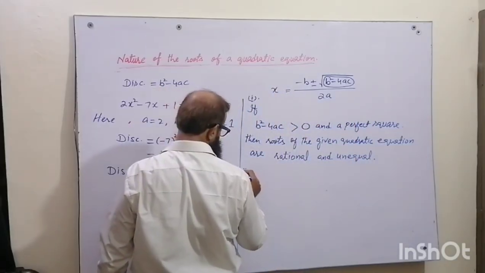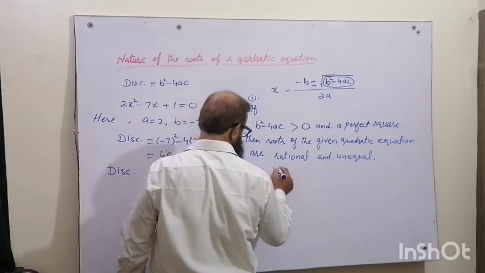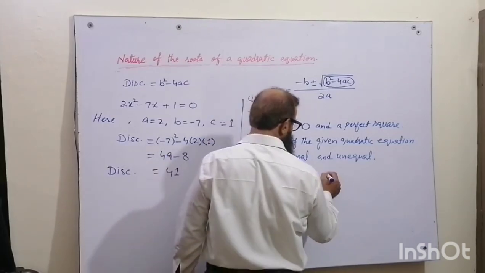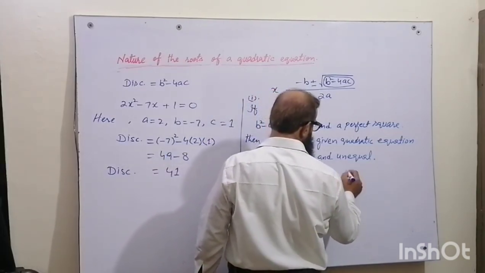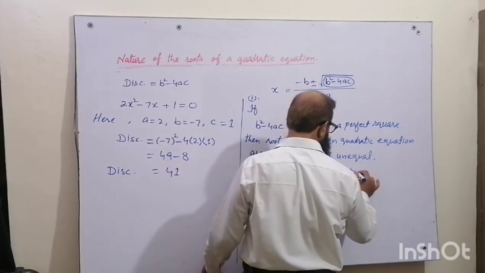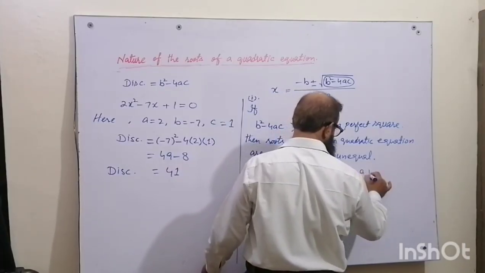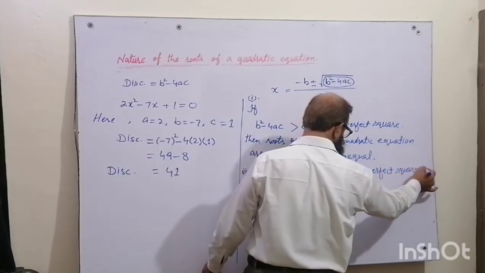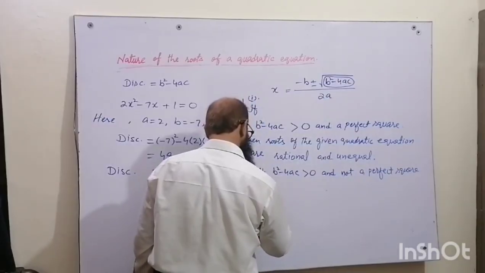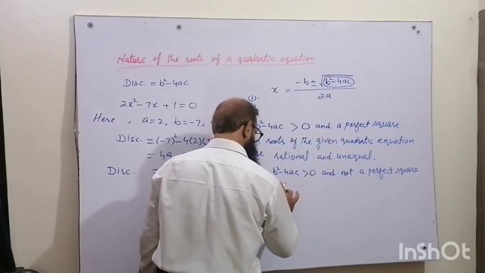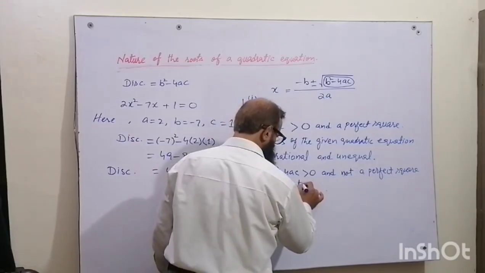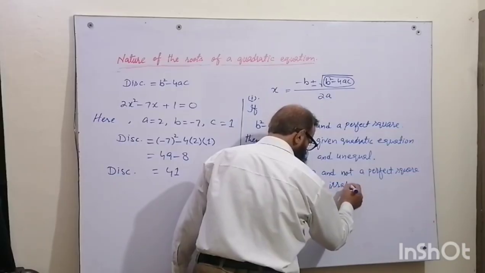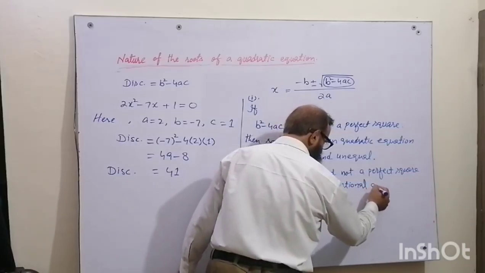Second, if b square minus 4ac is greater than 0 and not a perfect square, then the roots are irrational and unequal.